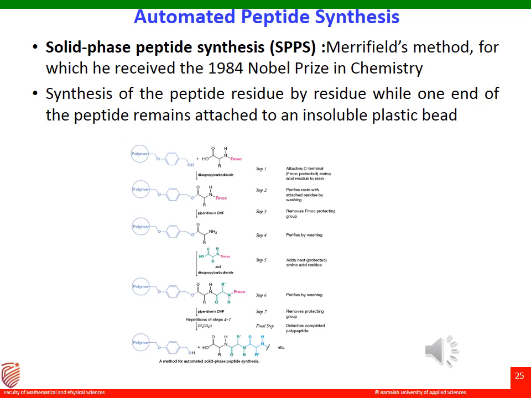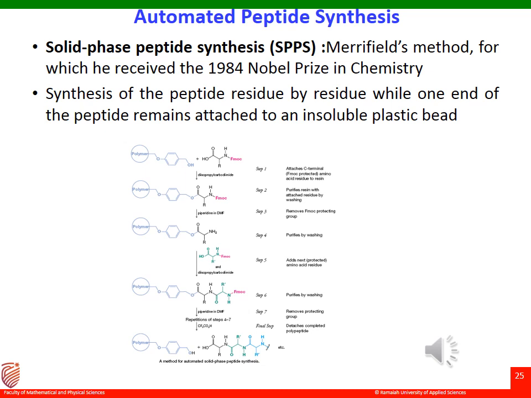R.B. Merrifield developed a method for automating the process of peptide synthesis, and in 1984 he received the Nobel Prize for this synthesis, which is also called the solid phase peptide synthesis, SPPS method.